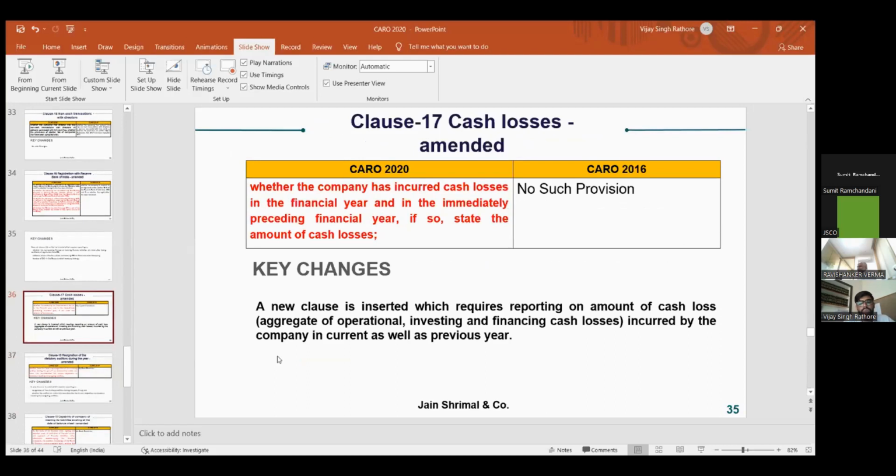Next is a new clause that has been added, that is cash losses. In this clause, if a company is suffering from losses, then the company has to calculate what amount consists of cash losses. That means if you have 100 crore of losses, you have to remove the losses which are due to non-cash expenses like depreciation and others, and the amount that remains after that has to be reported under CARO 2020.